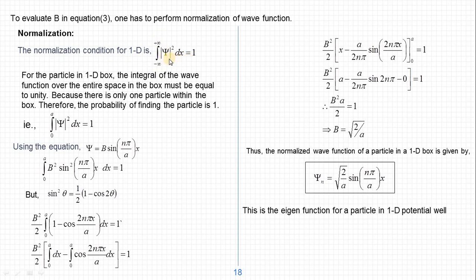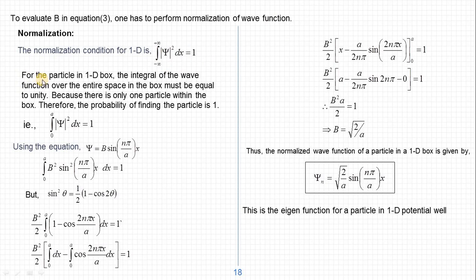That is, if we find the probability over the x direction in a small distance dx, and add it from minus infinity to plus infinity, we should get 1. So that means the particle is moving somewhere from minus infinity to plus infinity. So definitely the probability must be 1 between minus infinity and plus infinity.